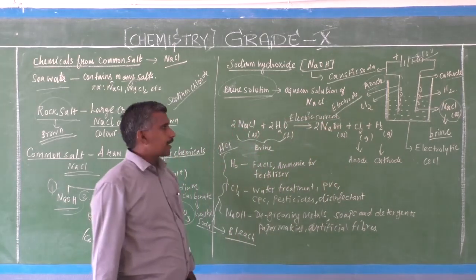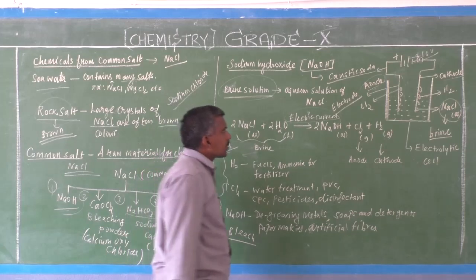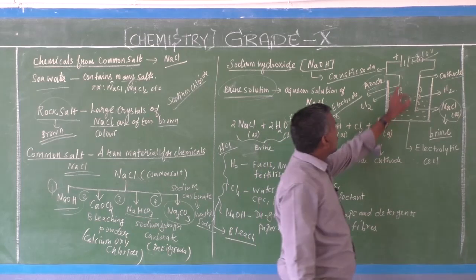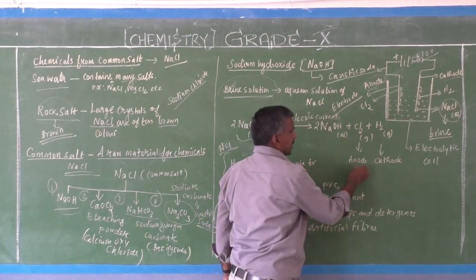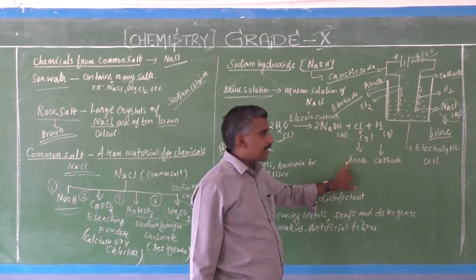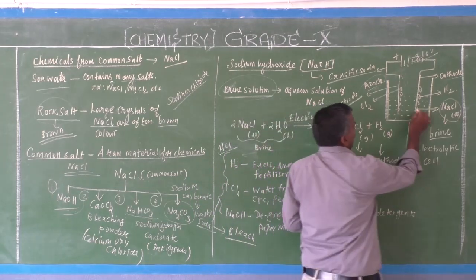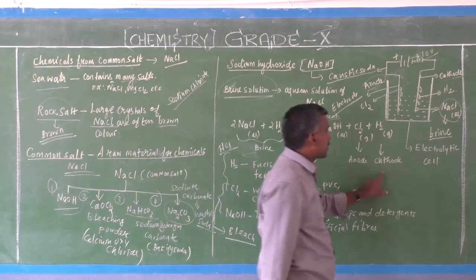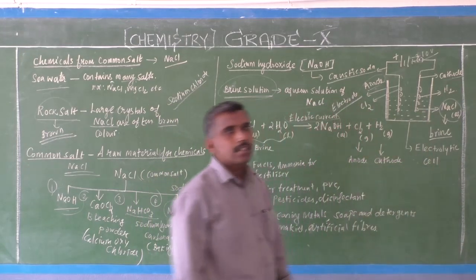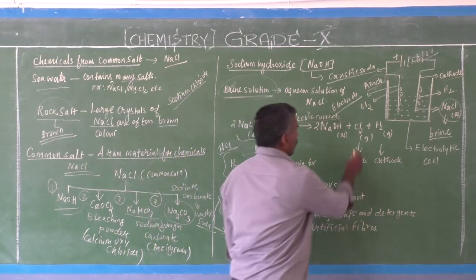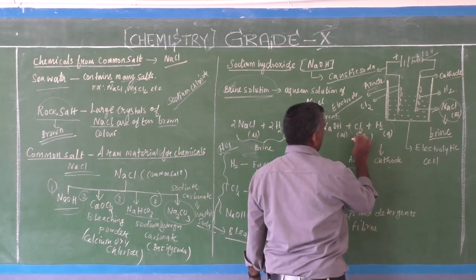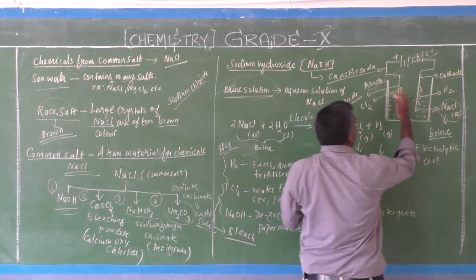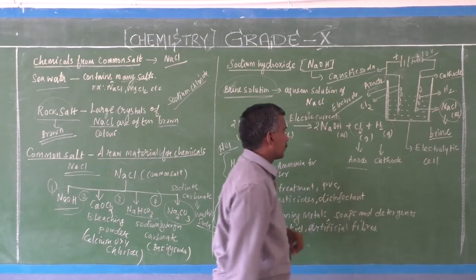You pass the electric current, what happens? At the anode, chlorine gas is released. At the cathode, hydrogen gas is released. In the electrolysis of sodium chloride, chlorine and hydrogen are released in equal amounts at the anode and cathode.